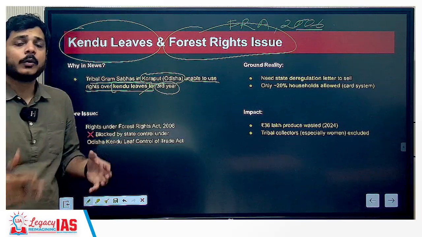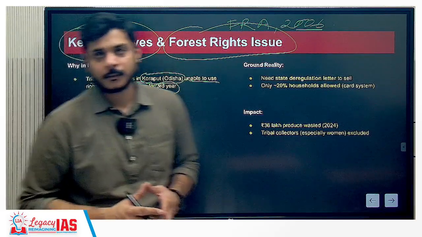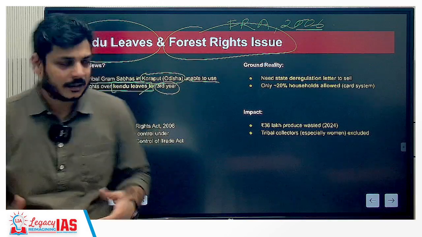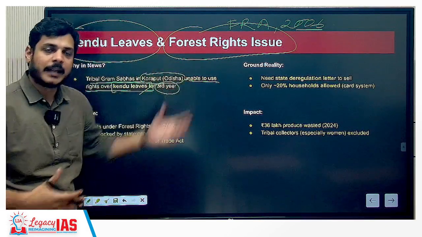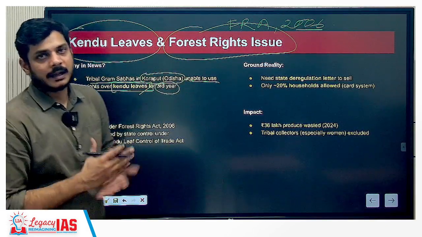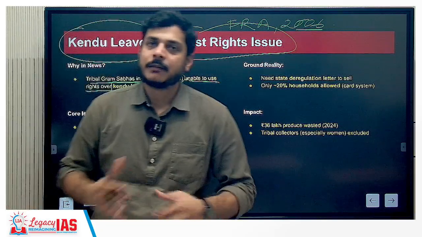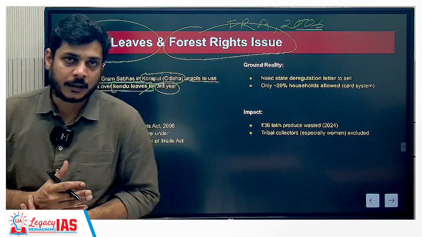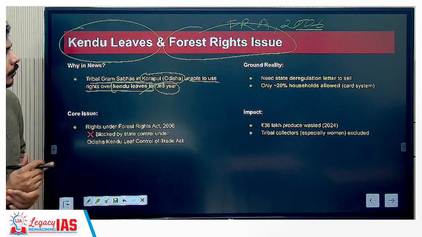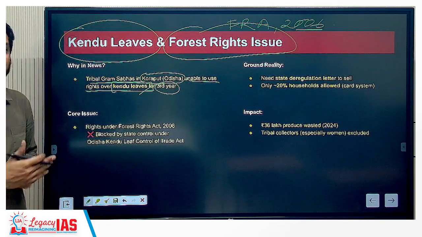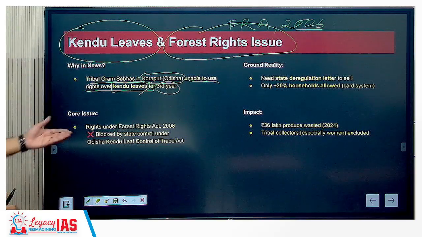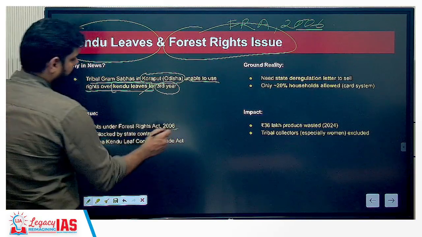Their livelihood income actually depends upon it. And when it so happens that they are not able to collect it for whatever reasons, as well as the legislative barriers, you will find that their livelihood income will be affected, and therefore it can become a threat against the conservation process, or also a threat towards the rights that we want to ensure through this legislation. The core issue is rights under the Forest Rights Act 2006.